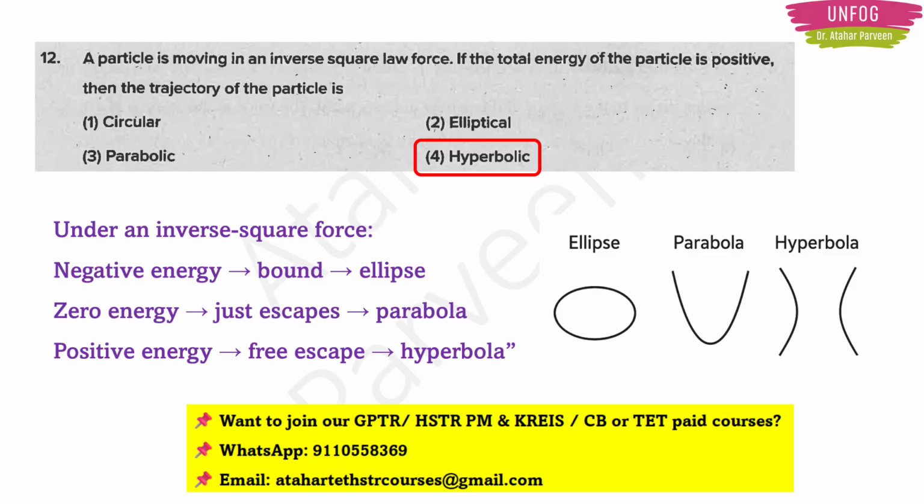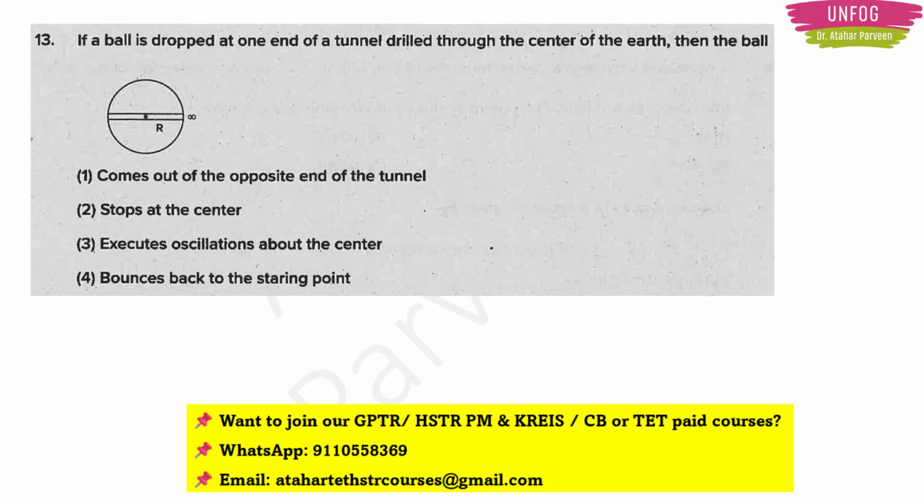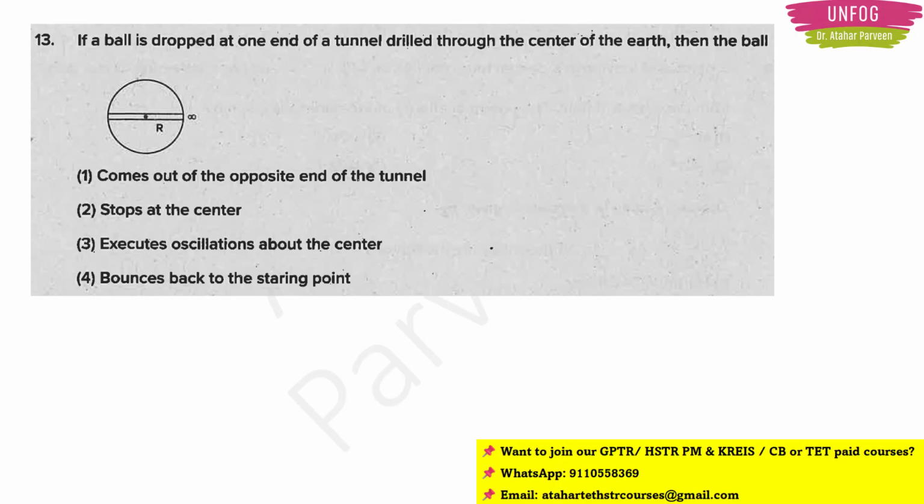Then after this we got another question coming from our syllabus. See this question. If a ball is dropped at one end of a tunnel drilled through the center of the earth, then the ball, see the options. A ball is dropped at one end of a tunnel drilled through the center of the earth, then the ball: it will come out of the opposite end of the tunnel, it will stop at the center, it will execute oscillations about the center, or option 4 is bounces back at the starting point.